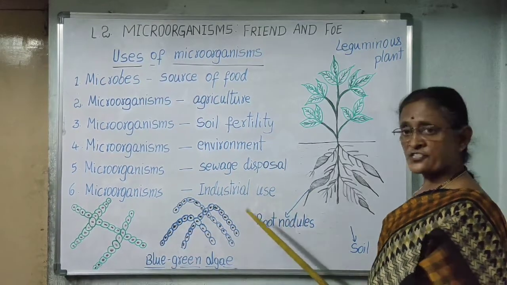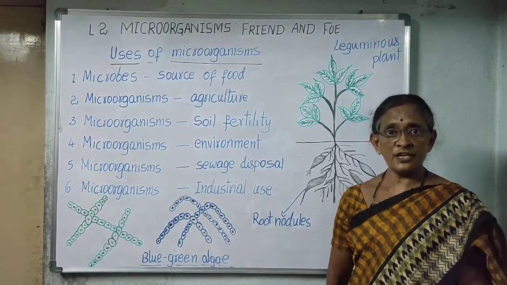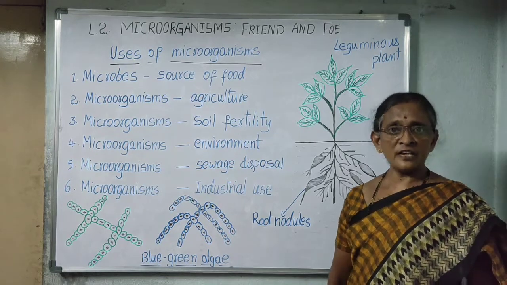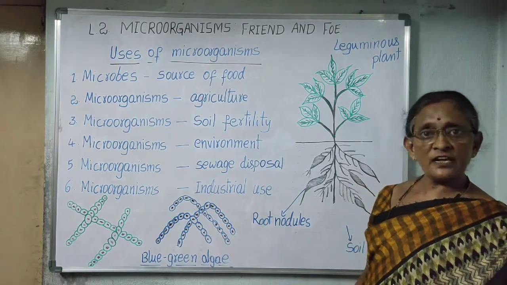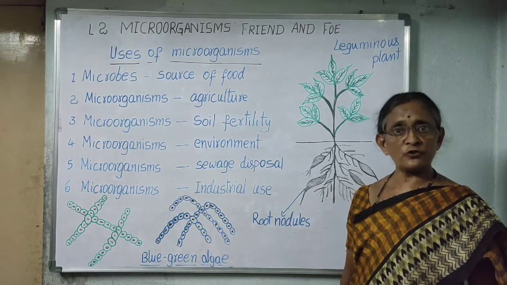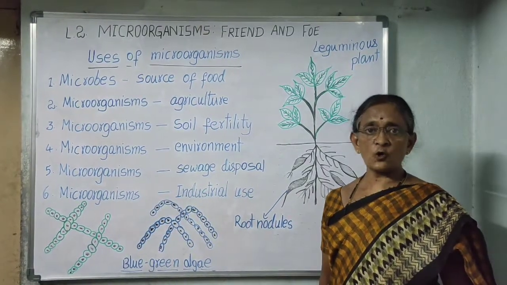Microorganisms used in industry. Bacteria are used in the leather industry for tanning the skin of animals and making the leather soft. Bacteria are used in the jute industry for separation of jute from the stem by destroying the stem tissues. This is called retting.